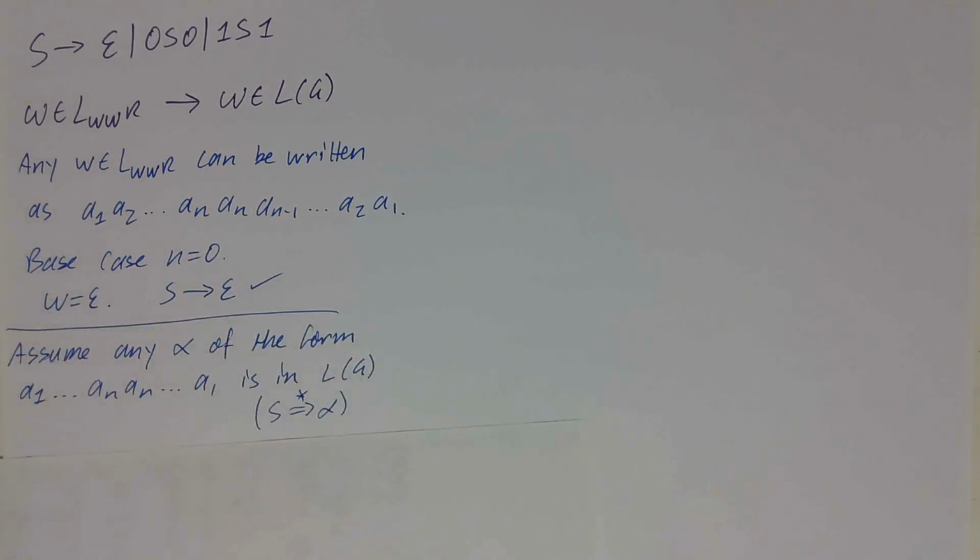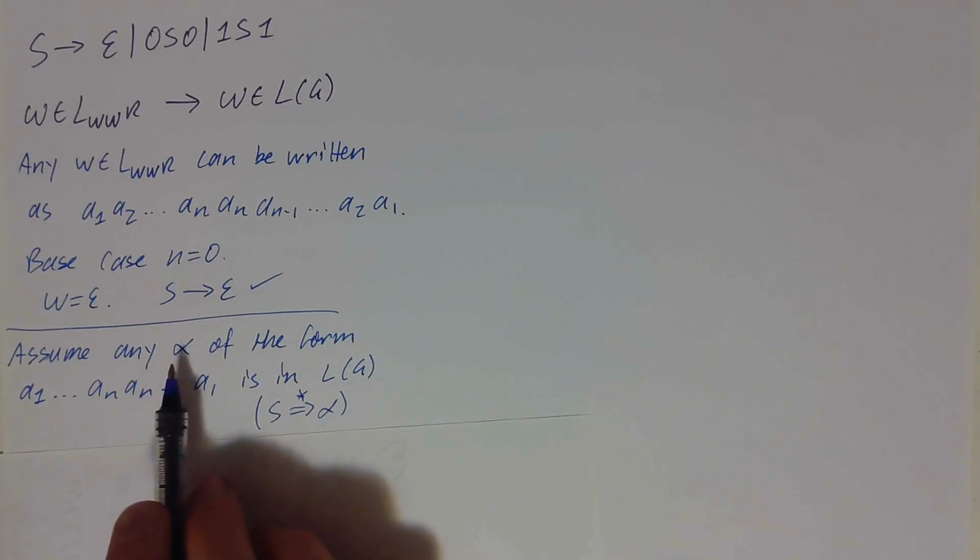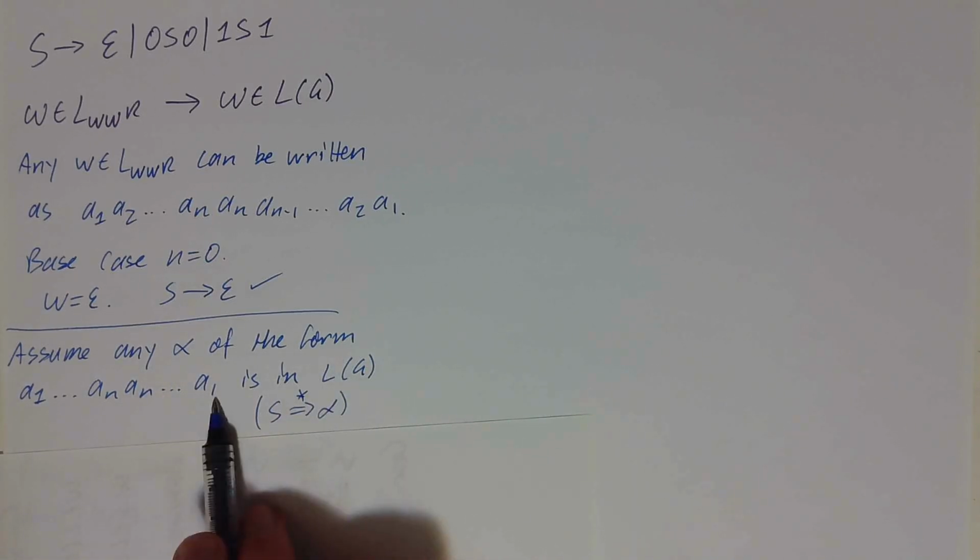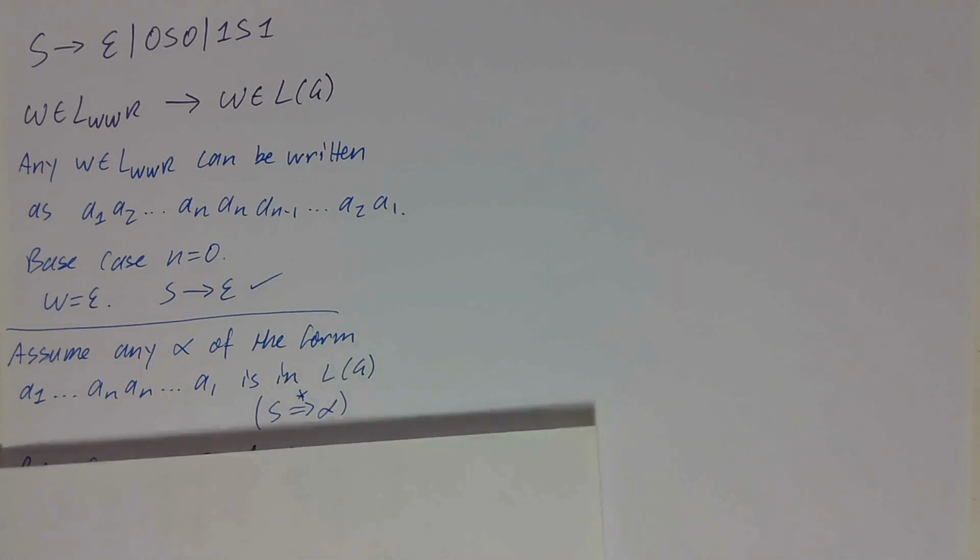Now for the step case, we'll assume that any string alpha of the form n characters forwards and the same n characters backwards has a derivation. And then we want to prove that for any beta of the form n plus 1 characters forward and n plus 1 characters backwards, it also has a derivation.